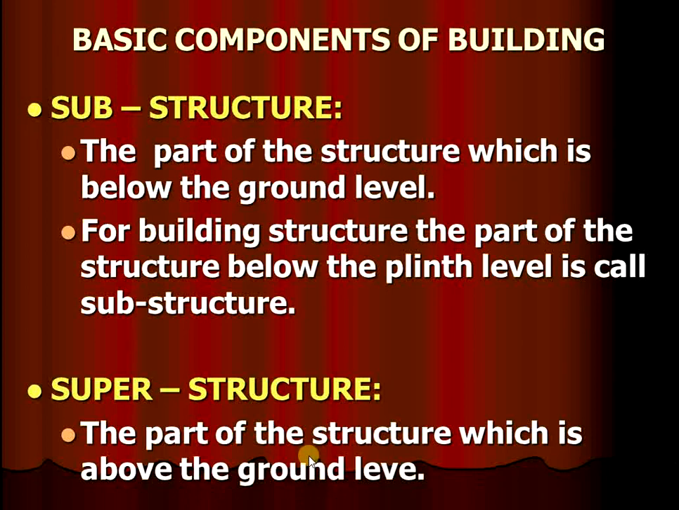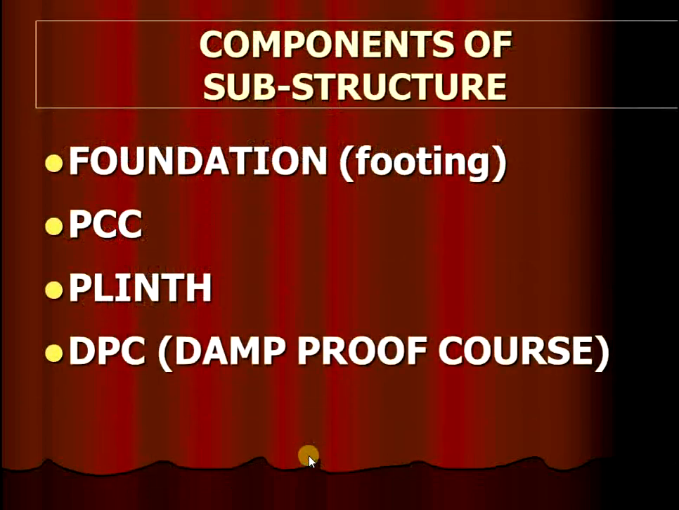In the substructure, we have to construct the foundation and PCC. This is the substructure construction. And in the superstructure, we have to construct the beam, column, slab, and any other structures. Next, the components of the substructure are foundation, that is the footing, PCC, the plain cement concrete, then plinth, and DPC, the damp-proof course.